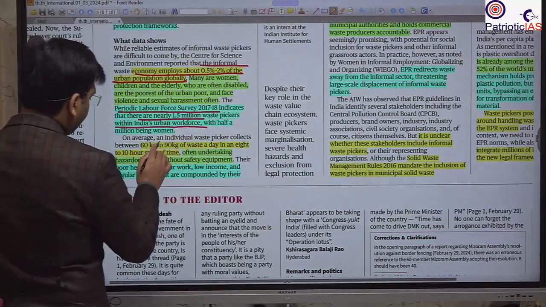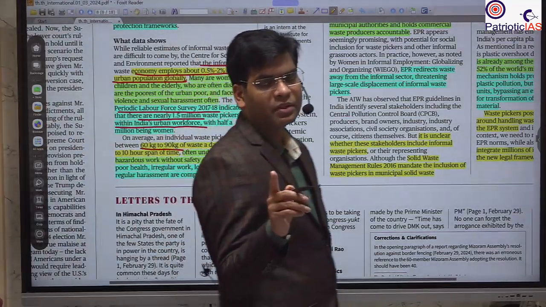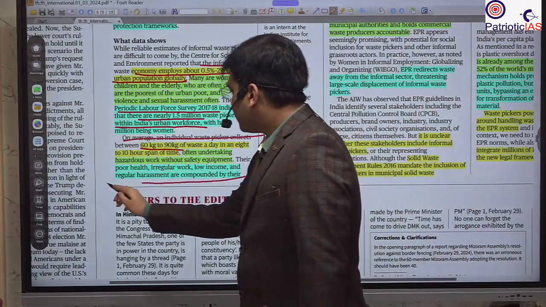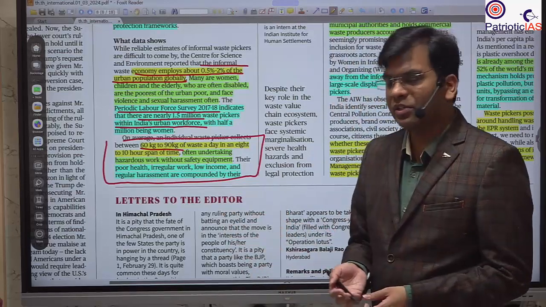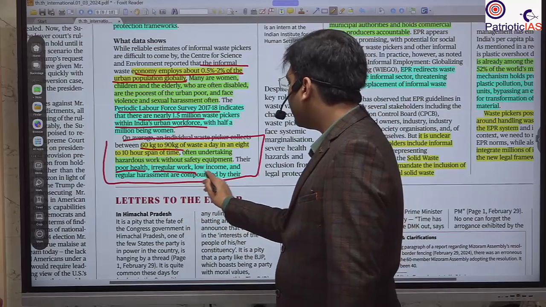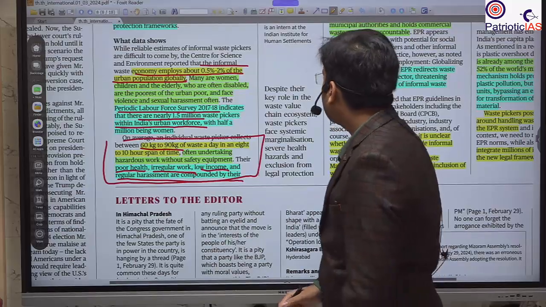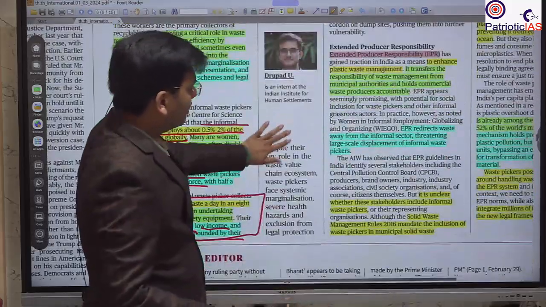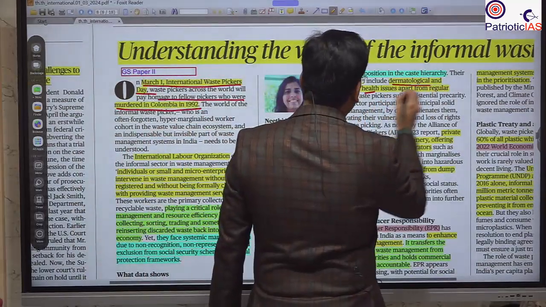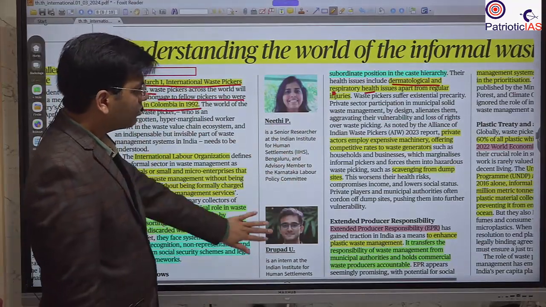They pick about 60 to 90 kg of waste on a daily basis, and they work 8 to 10 hours. But they are facing different issues, such as poor health, irregular work, low income, and regular harassment, compounded by diseases such as skin diseases, known as dermatological, and respiratory problems. These are very frequent among rag pickers.